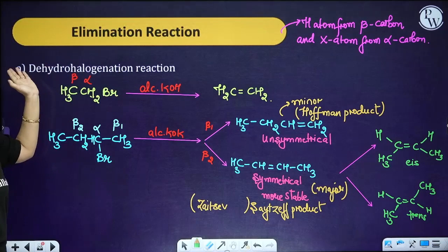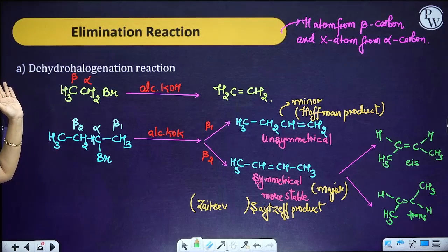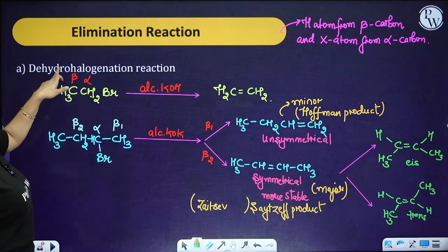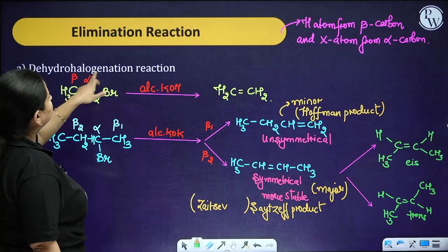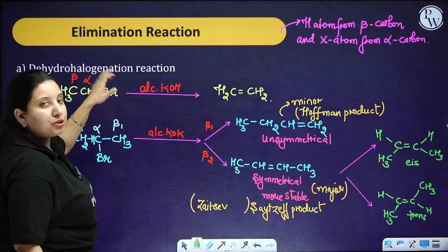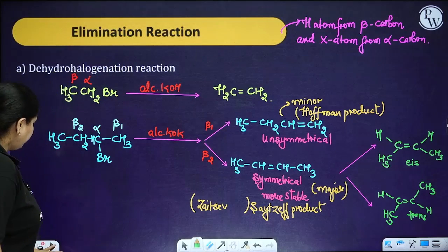Dehydrohalogenation. D means, in chemistry, I have told you, to remove or to take out. Hydro means hydrogen atom. Halogenation, halogen means the halogen that we have to remove.